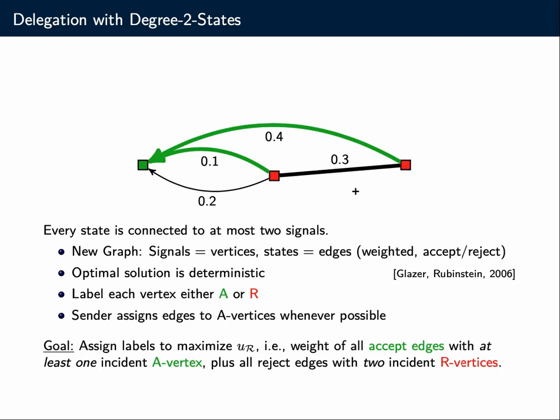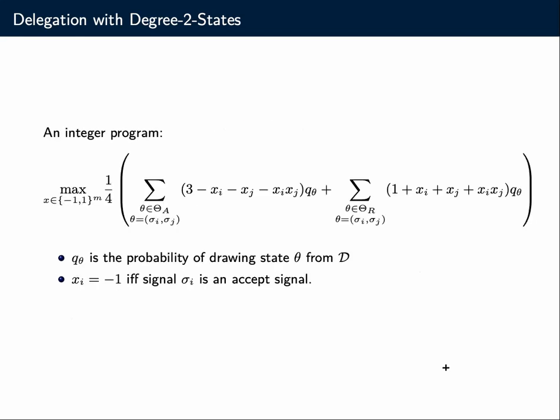After going through all this reasoning, we see that, putting ourselves into the shoes of the receiver, we want to label all the vertices in a way to maximize this objective function: to maximize the weight of all accept edges with at least one A vertex, at least one green vertex, plus all reject edges with two incident R vertices. Okay, so how do we do this? A way to formulate this optimization problem is the following integer program.